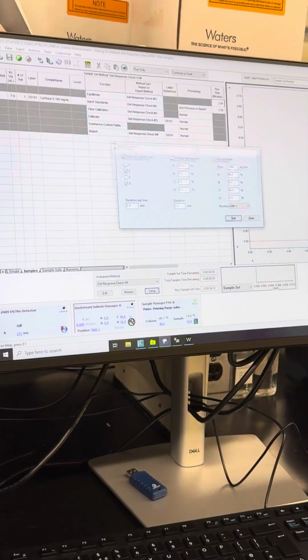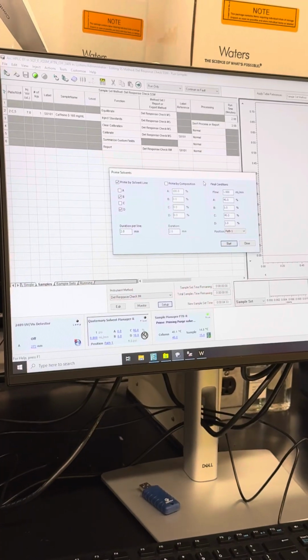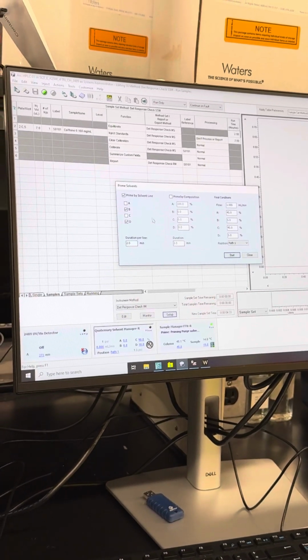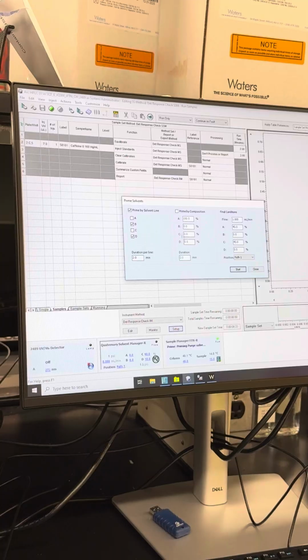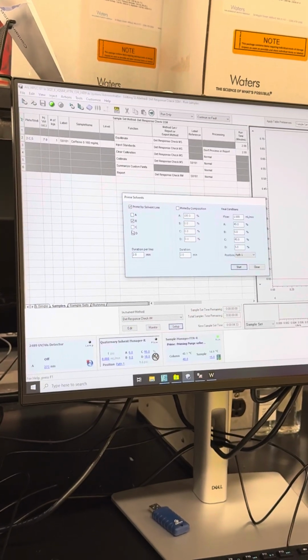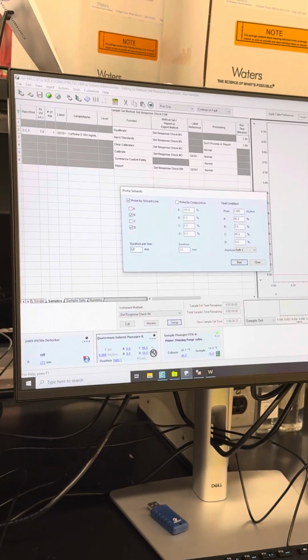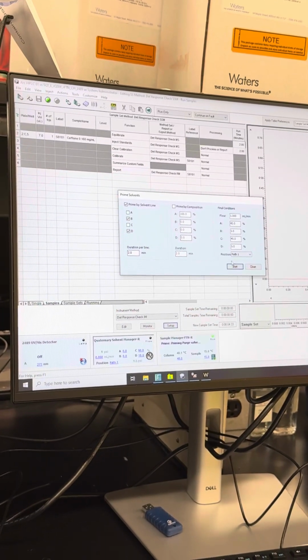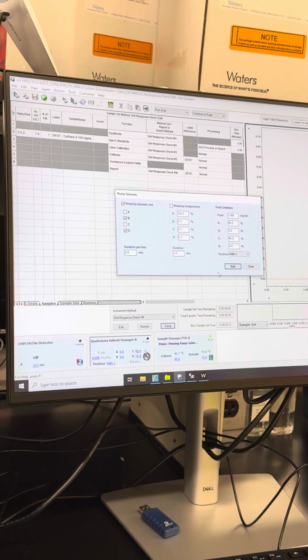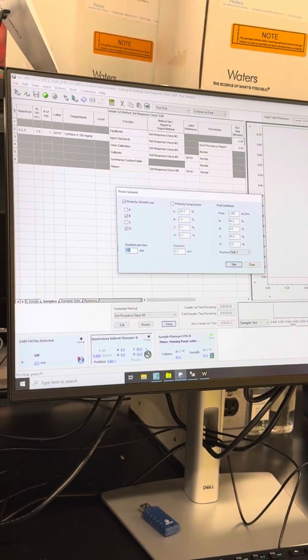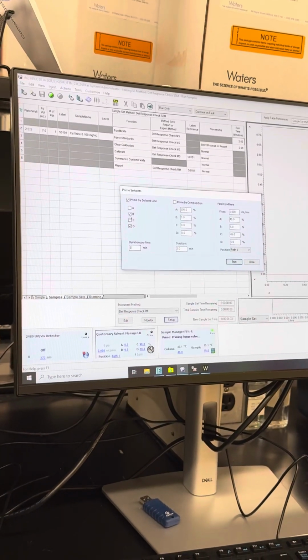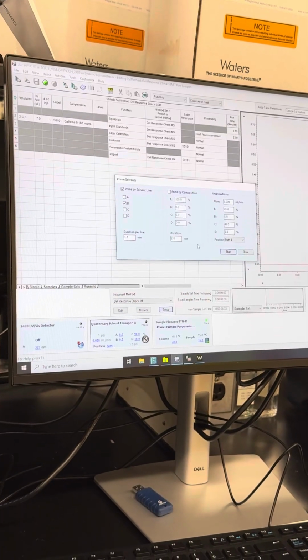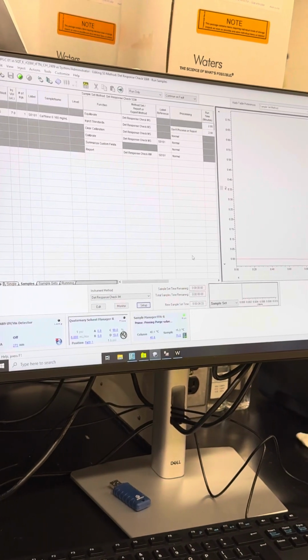You'll see this. This is going to be a big thing. If it hasn't run in a while, you probably want to prime your solvents. You can do it by line or by composition. So let's say I just wanted to prime B and D for 2 minutes, I could do that. And then I can set up my initial conditions when I'm done with that. And if you do it, it'll start pumping. So I'm gonna set it for 1 minute so you can kind of see what happens as we go. Just have it prime that, so we'll start it.